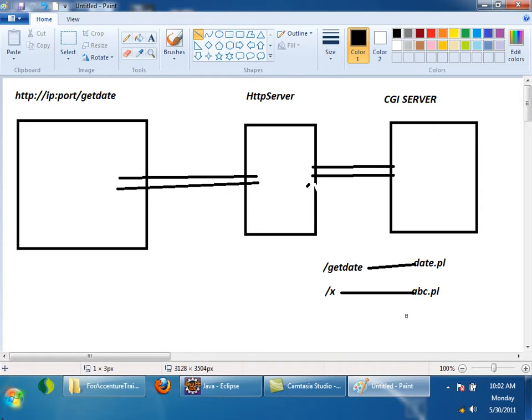So people thought, if we can write a server in Java, then for every request, instead of writing in CGI, if you write in Java, instead of starting a new process, we can start a new thread. So in the market in around 1996, 1997, there was such a requirement.